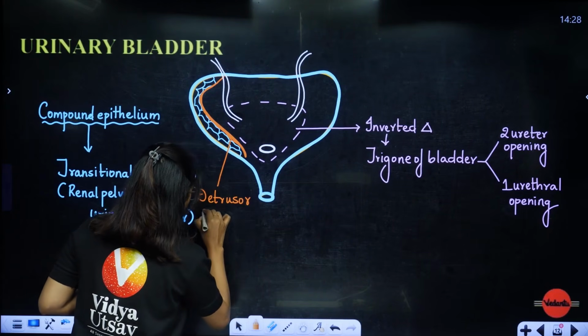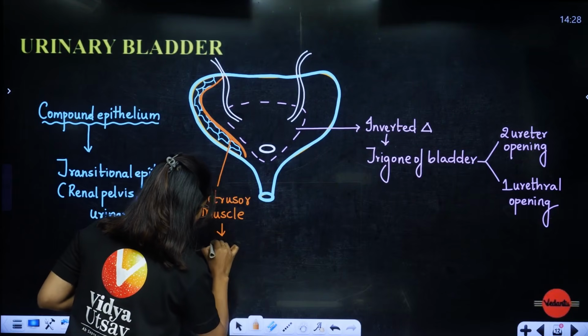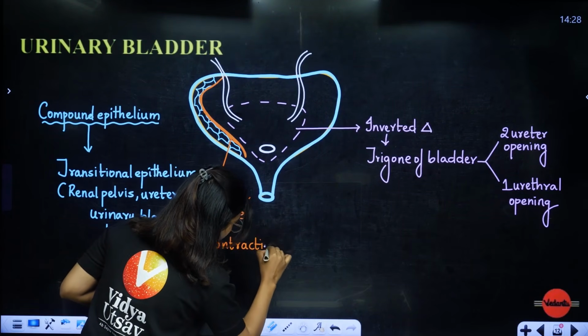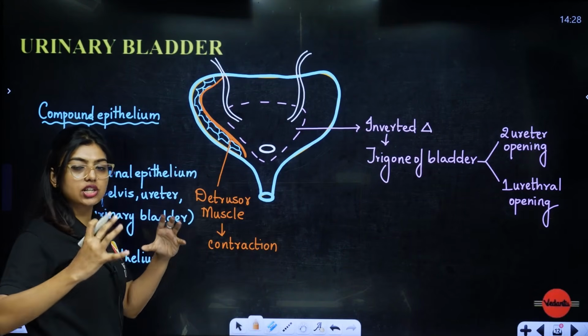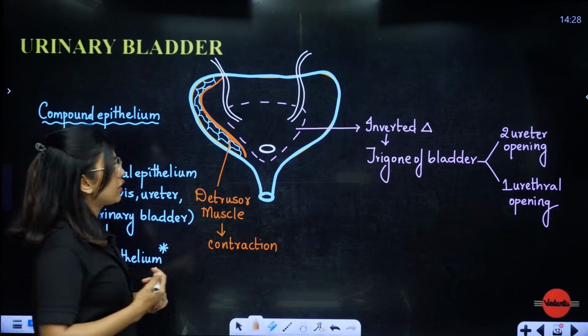The detrusor muscle, students, helps in contraction of the urinary bladder, because if it doesn't help in contraction, then how will the urine be expelled out? Pressure has to be given, so that contraction has to happen. The moment the contraction happens, we know that it is time for us to use the restroom.